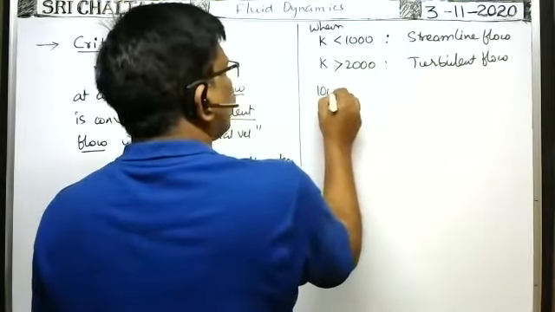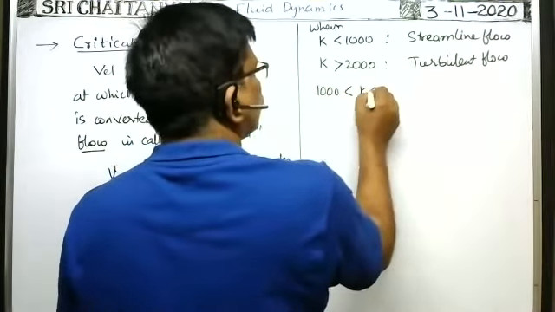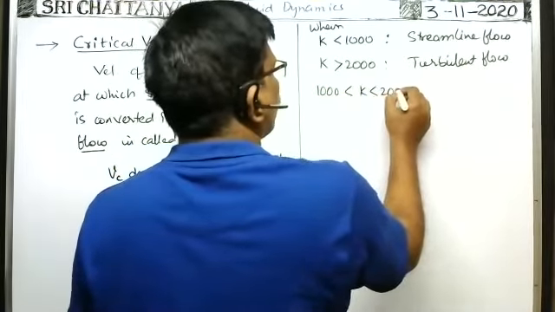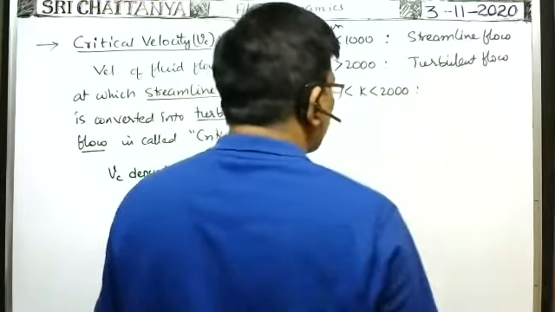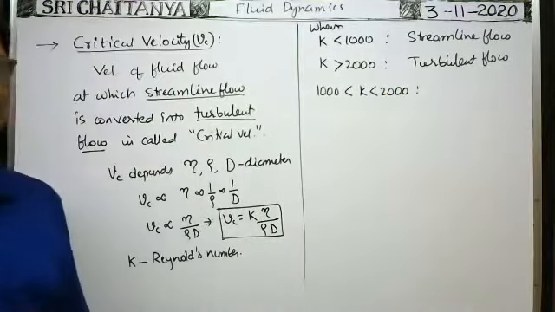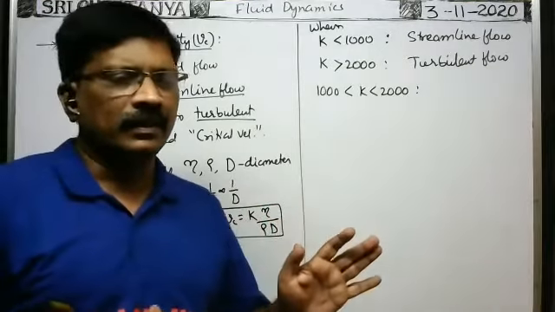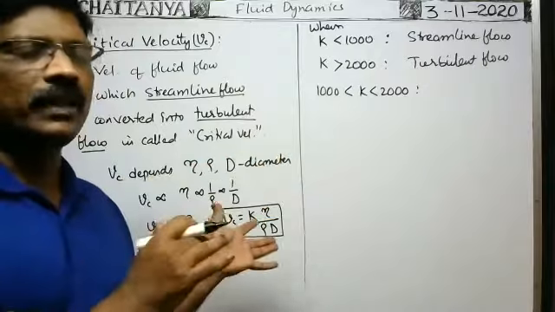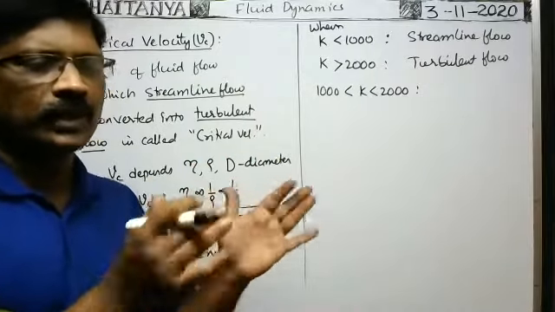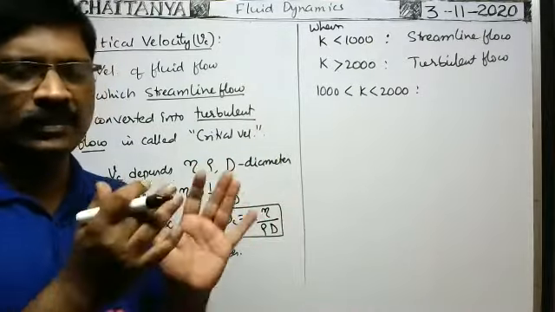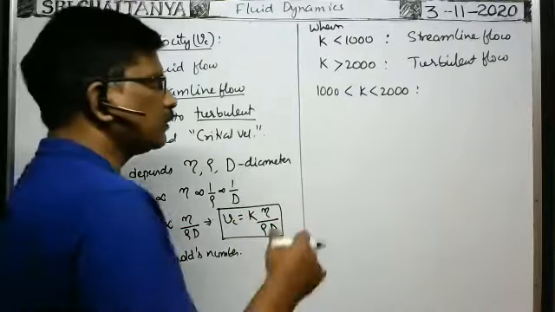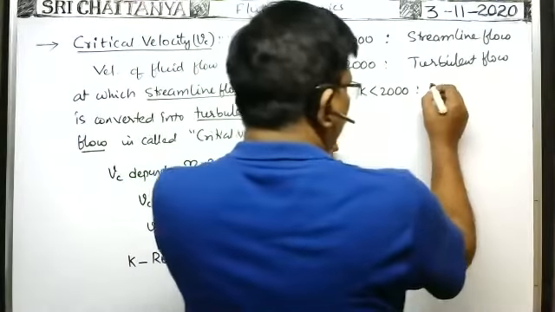When K value is in between 1000 and 2000, the fluid flow is not steady. It is not in turbulent flow or in streamline flow. It converts from streamline to turbulent, and turbulent to streamline. That's why it is not in a steady, fixed state of flow.